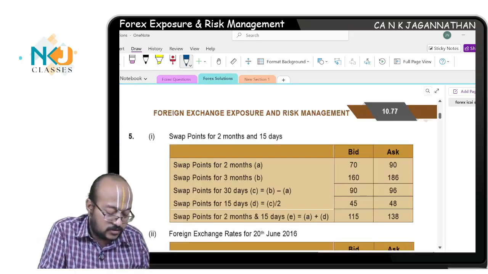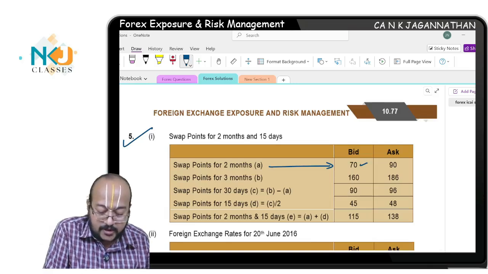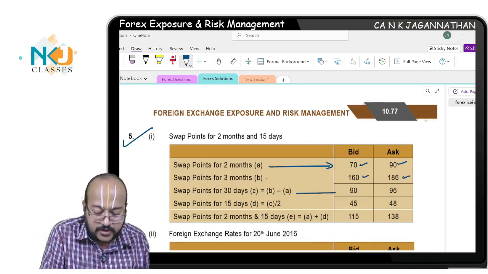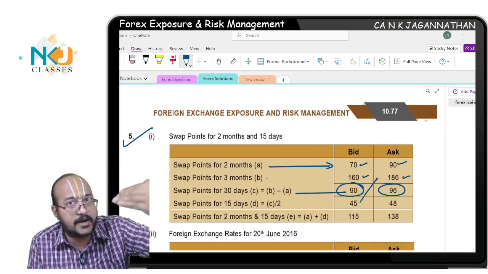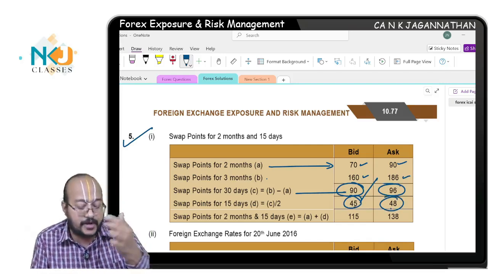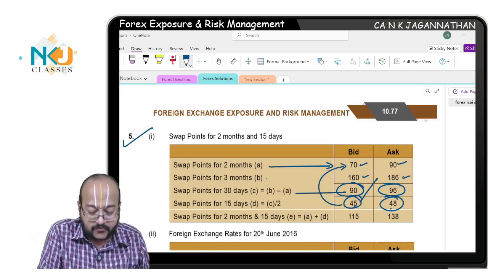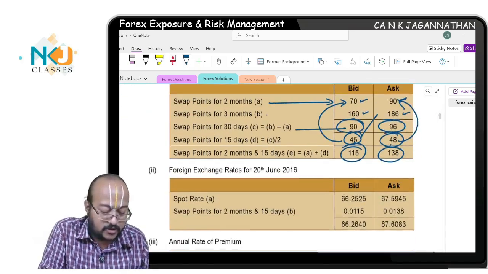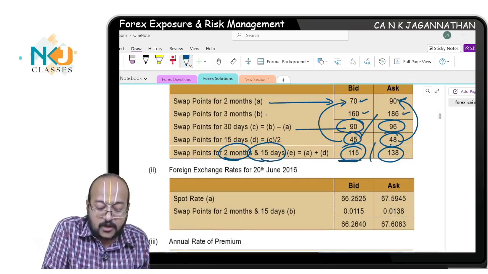Shall we see the solution? See here what they have done. For swap points for 2 months, 70 and 90 you will add, I told you. Then swap point for 3 months, 160 and 186, differential amount is 90 and 96. This is the swap points for the additional month. That you will reduce, divided by 2, you will get half of this, because you only need it for 15 days. This 45, you add it to the 2 months swap points. 70 plus 45 gives you 115, 48 plus 90 gives you 138. Are you understanding? So total swap points for 2 months plus 15 days, 115, 138.